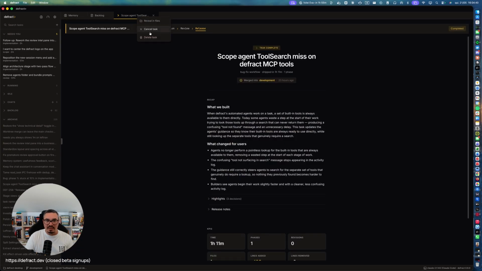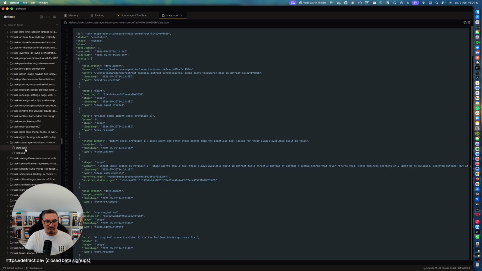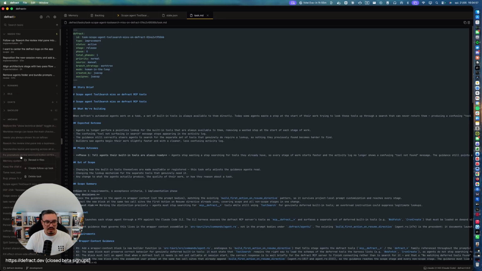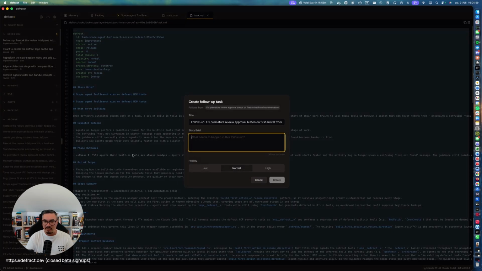Because what happens is that the tasks exist on file. They have a state and they have a markdown for the task. And this means that you have full traceability, that you can even do things that are really cool. We fixed this, but actually let's create a follow-up task because this wasn't really fixed, or I want to change something. So this notion of context keeps evolving over time.